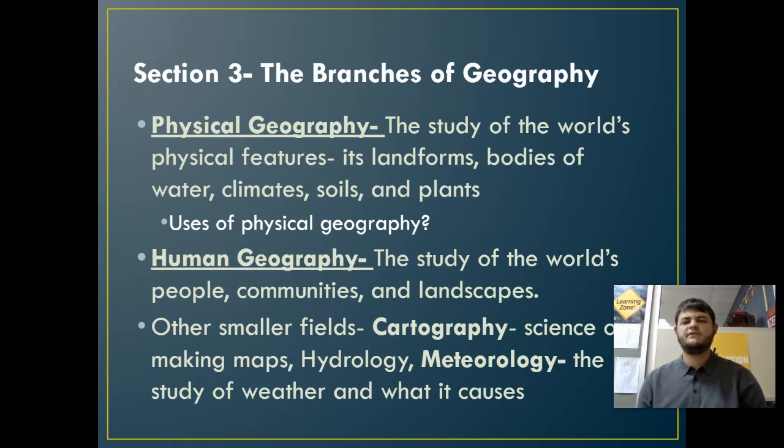So section 3 here, physical geography. It's the study of the world's physical features, its landforms, bodies of water, climates, soils, and plants. In class, we'll talk about some of the uses of physical geography. Then human geography, it's the study of the world's people, communities, and landscapes. Some other smaller fields: you have cartography, the science of map making; hydrology; and meteorology, the study of the weather and what it causes.